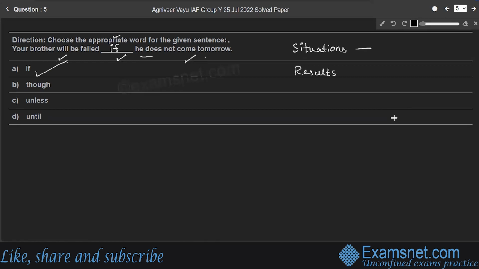Here the situation is, if he does not come tomorrow, and the result is, your brother will be failed. To introduce the situation and its result, we use the joining word, particularly called a conjunction. Option A is the right answer, whereas the remaining options are though, unless, and until.